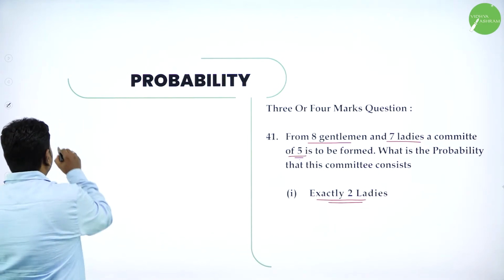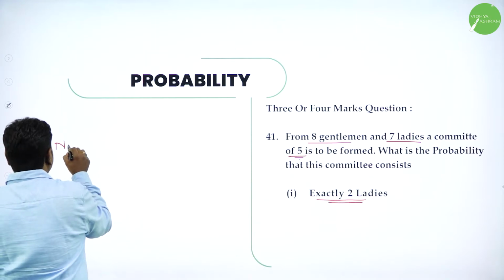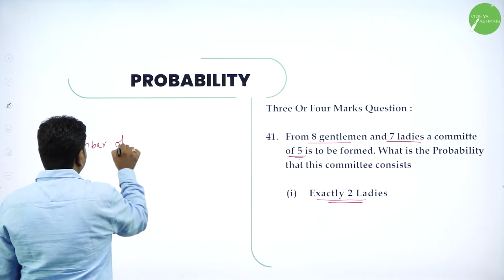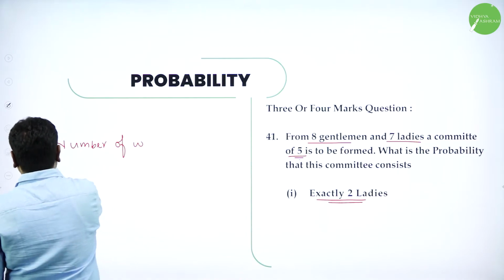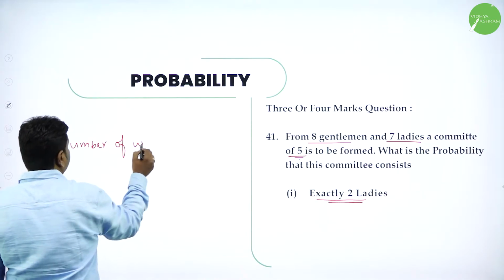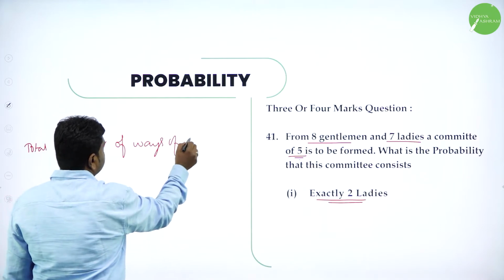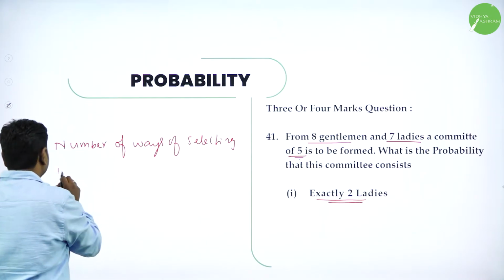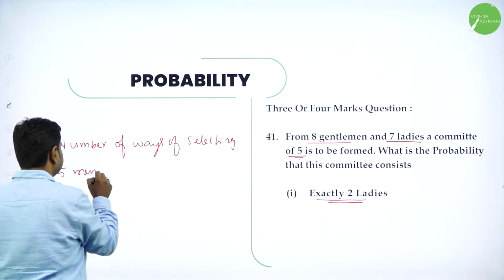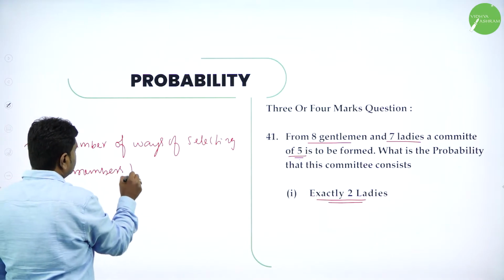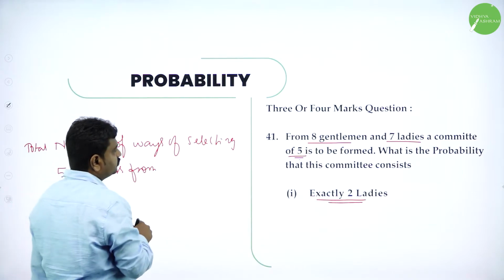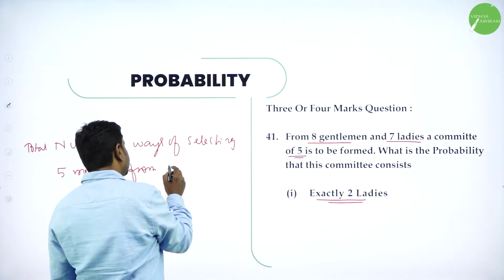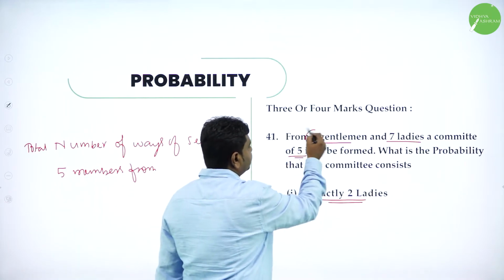So now number of ways of selecting, total number of ways of selecting. How many you should select? 5 members from 8 gentlemen and 7 ladies. 8 plus 7.